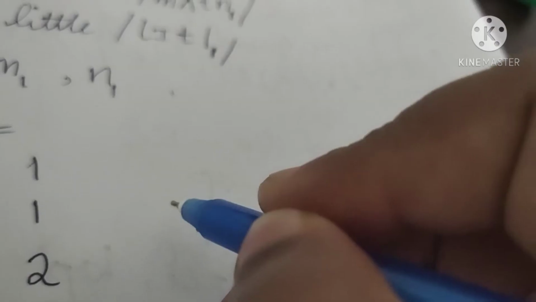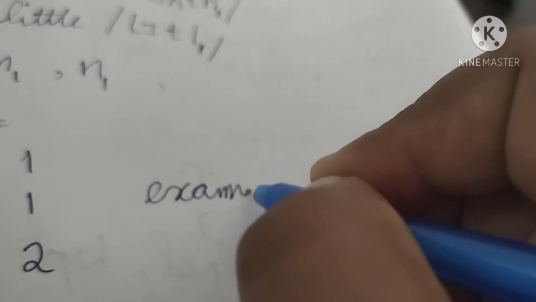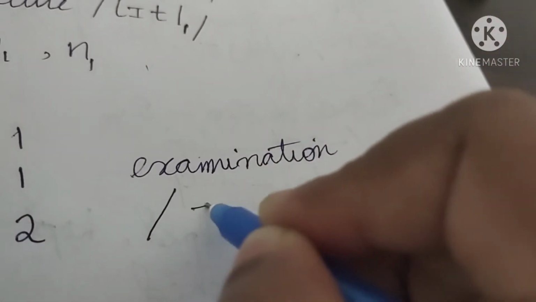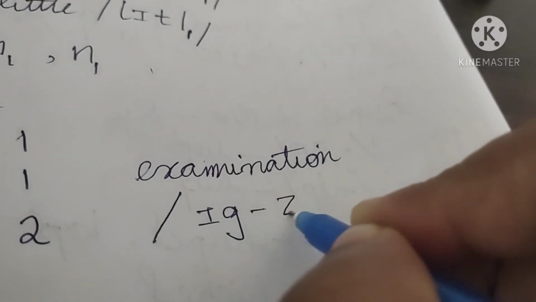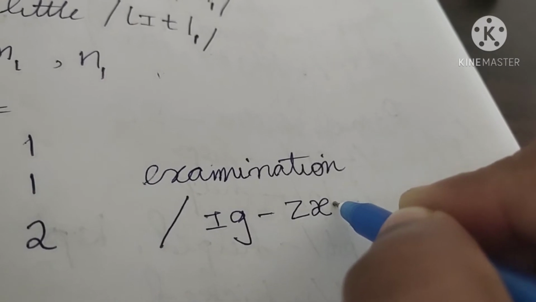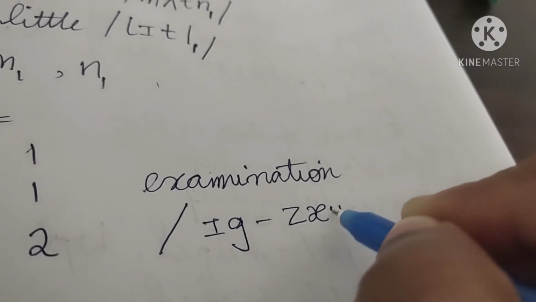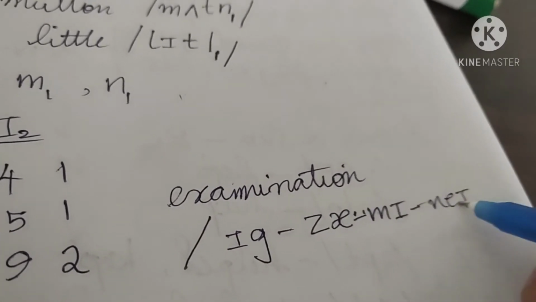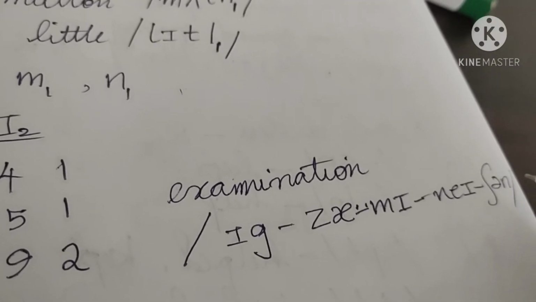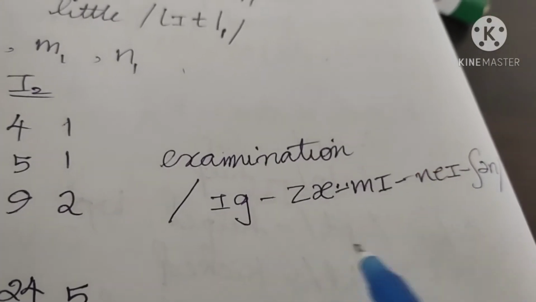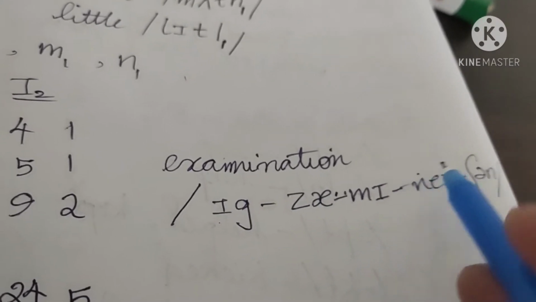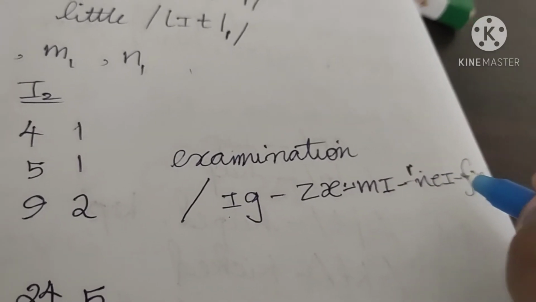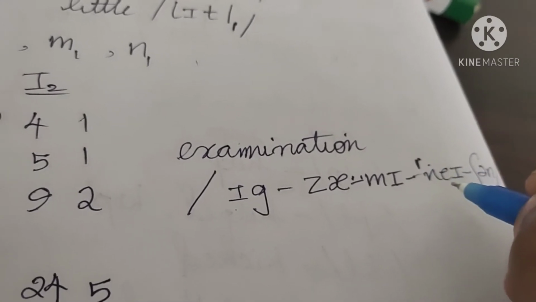I'll show you that. Let us take the word examination. It is phonetically written like this: examination. The primary stress is on the fourth syllable, so we mark it with a vertical bar just before the syllable that is stressed.